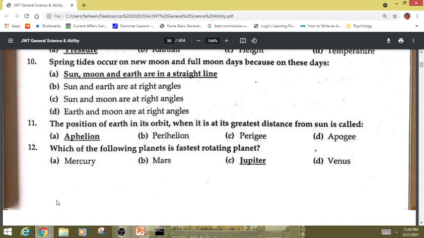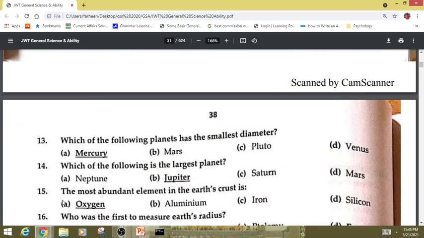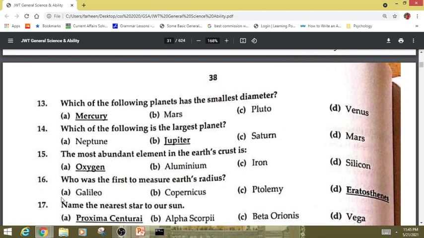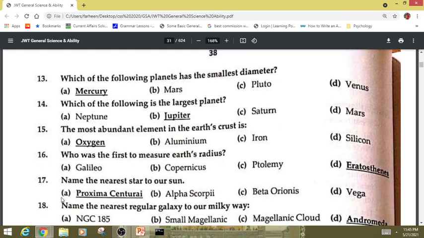Which of the following planets is the faster rotating planet? Jupiter. Which of the following planets has the smallest diameter? Mercury. Which of the following is the largest planet? Jupiter. The most abundant element in the Earth's crust is oxygen.